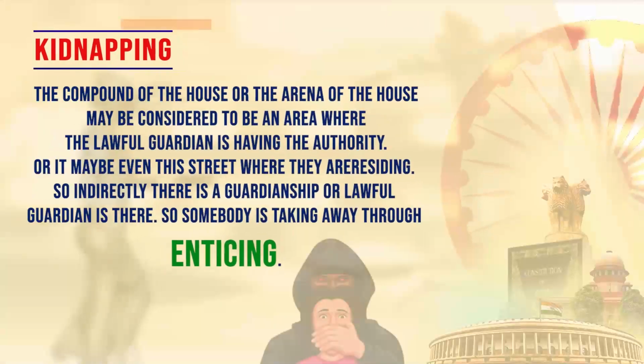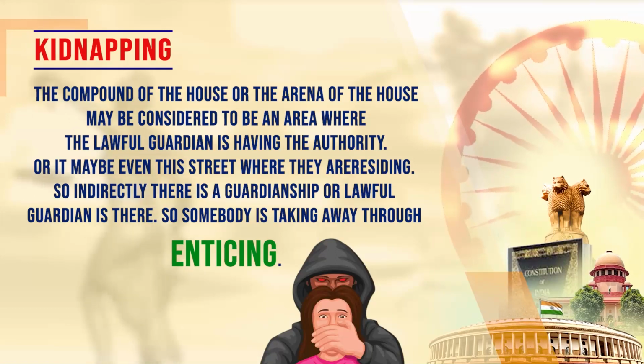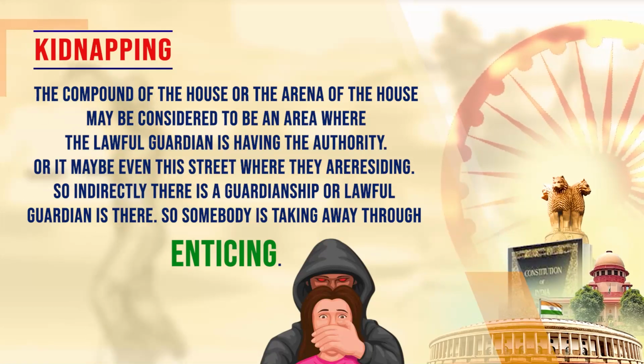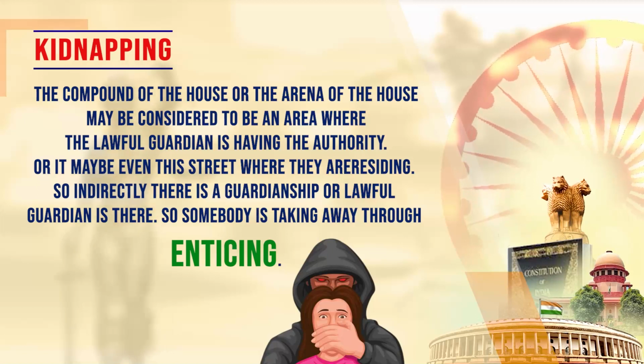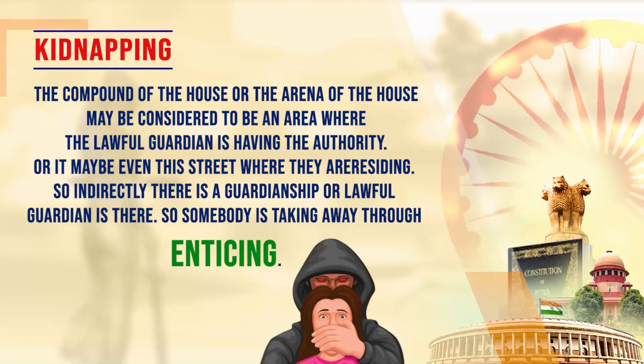Similarly, there may be instances where a small boy or girl below 18 years of age, or 16 years of age for a male, is within the compound of the house. In such cases, there is no person expressly looking after the child, but the compound or the arena of the house may be considered an area where the lawful guardian has authority, or it may even be the streets where the person is residing. So indirectly there is a guardianship or a lawful guardian.